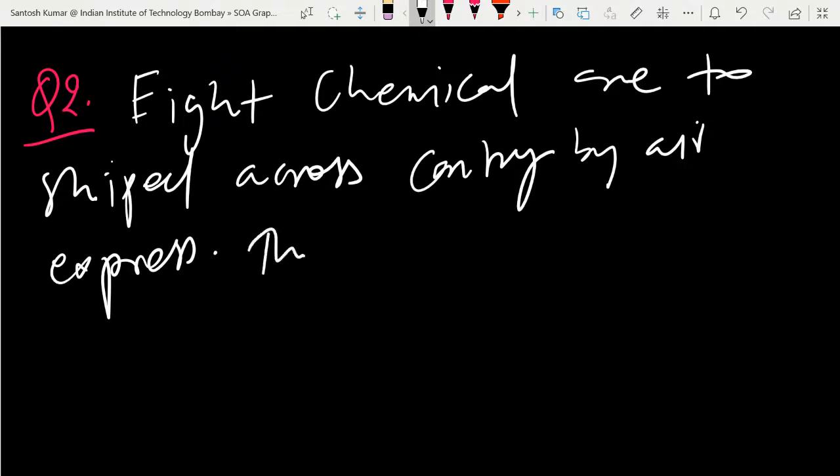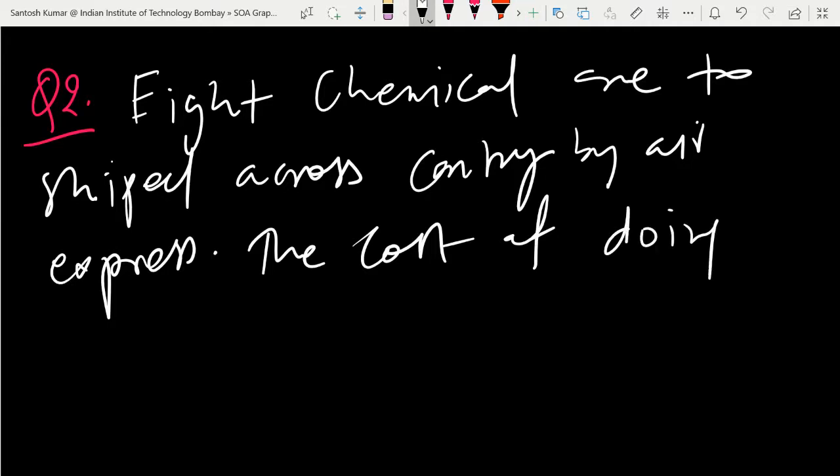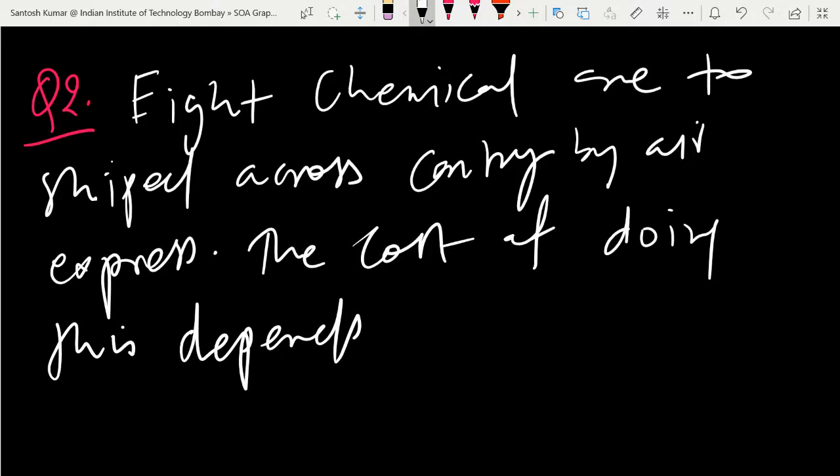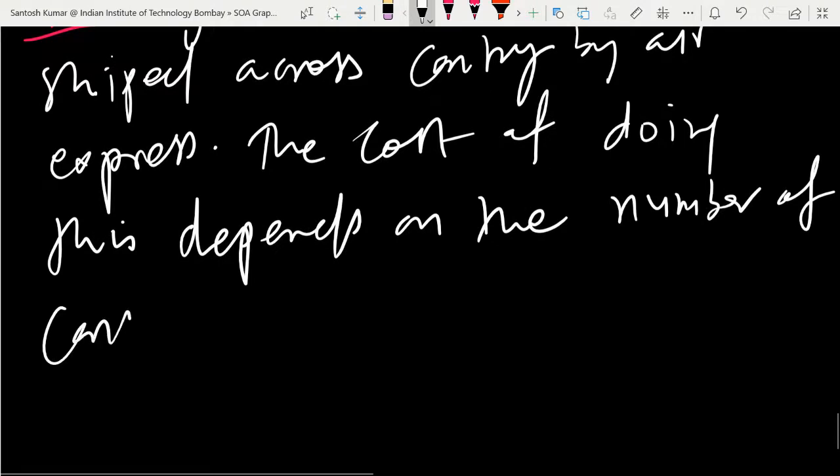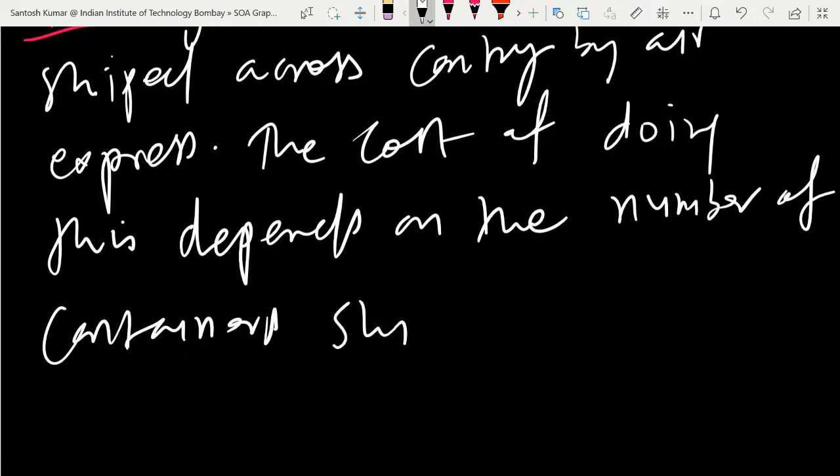The cost of doing this depends on the number of containers shipped.